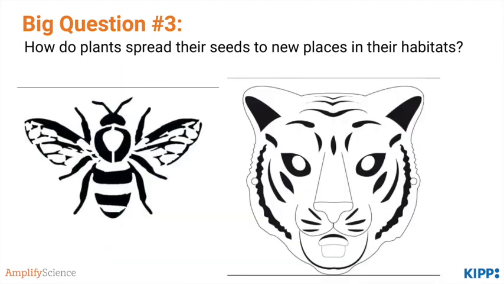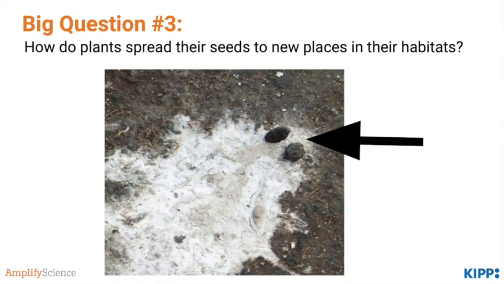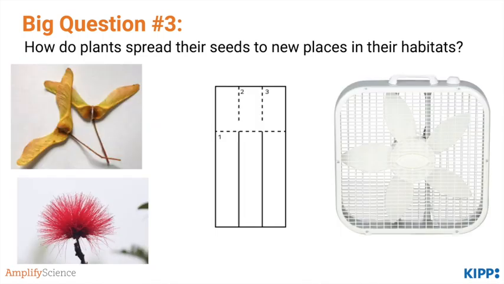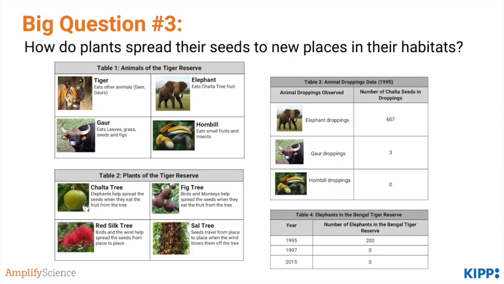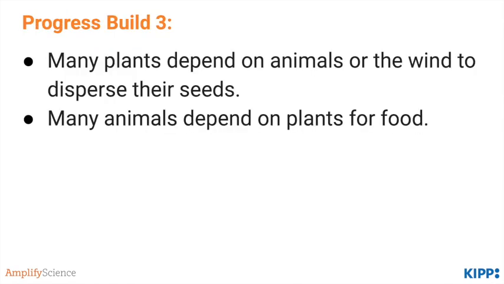Students then pretend to be different animals that help spread seeds and act out how they eat those seeds in fruit and then drop those seeds in their poo in a different area of the classroom. Finally, students learn about how the wind disperses seeds by looking at fine examples of wind-carried seeds and then making models of them to blow with a fan. Finally, we return to the Tiger Reserve and look at new data to understand what's going on with these chalta trees. Ultimately, students should now understand Progress Build 3.